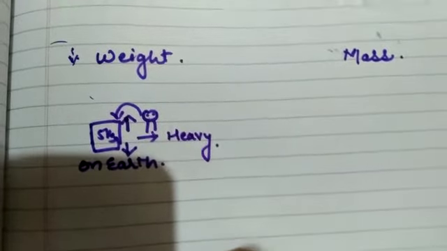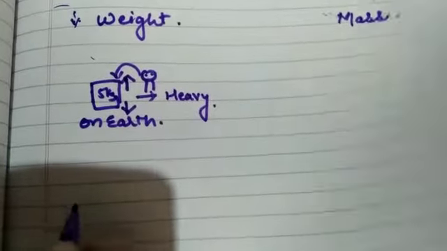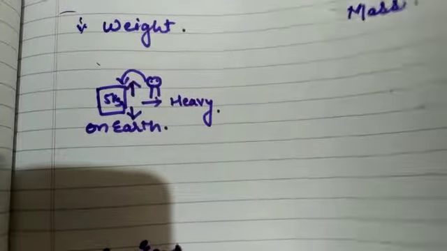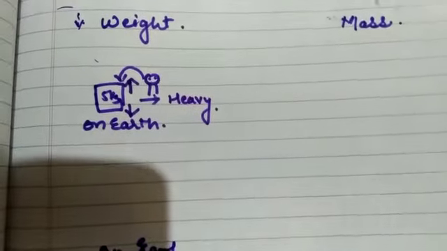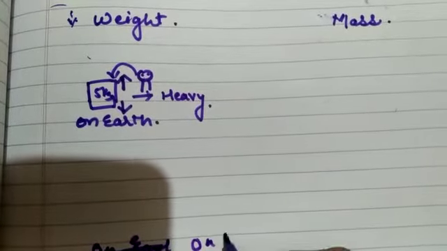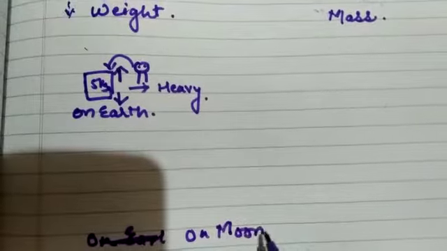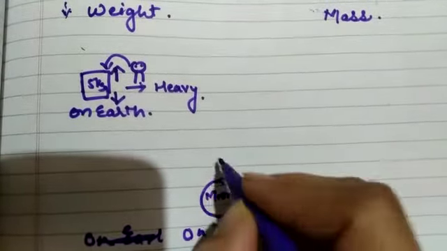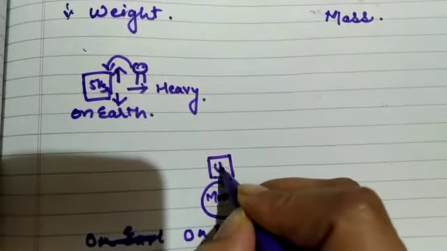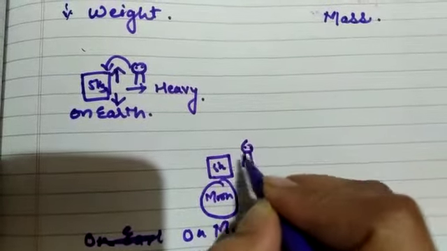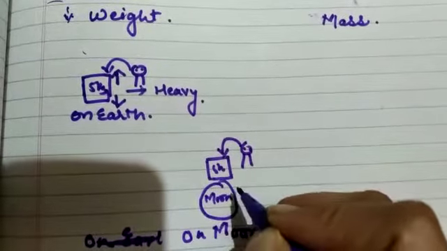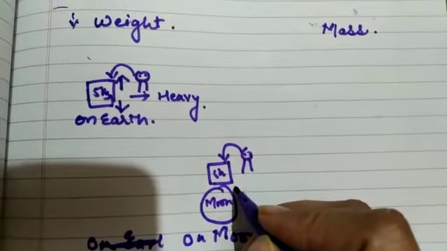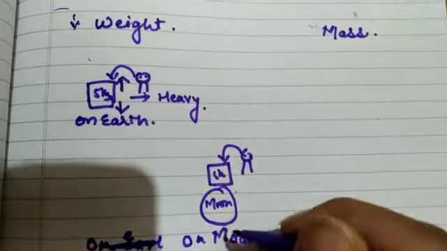So this is why you will feel this 5 kg of rice heavy when you are standing on the earth. If the same 5 kg of rice is on the moon, and you want to lift it up, there is a gravitational force, but very little as compared to earth.